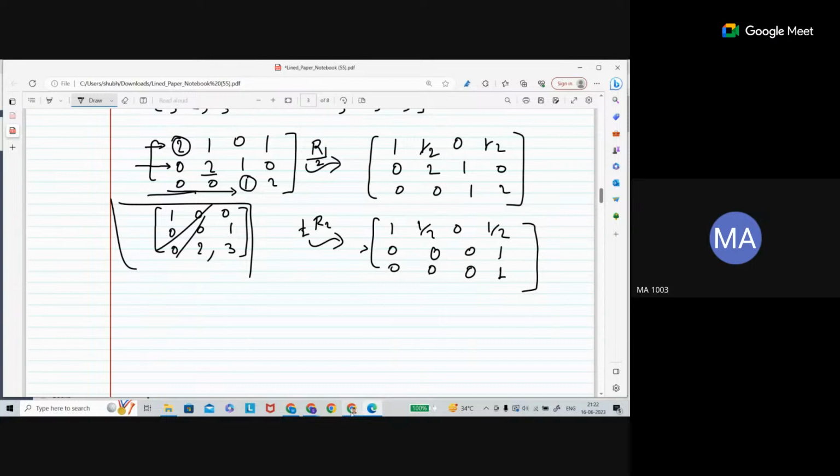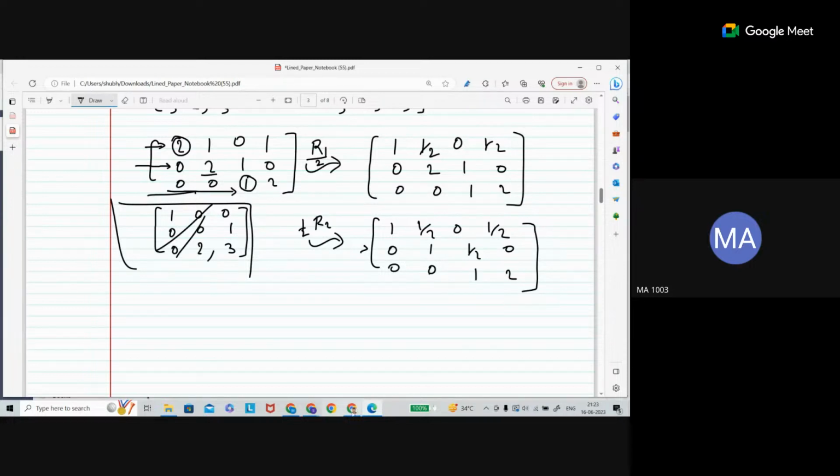Now, let me go back to the original matrix. Sir, in case of a zero matrix, how is it in row echelon form? A zero matrix is actually, you can say, in row echelon form. I will discuss that. So this is going to be your 1, this is 1/2, this is 0, this is 1, and this is 2.